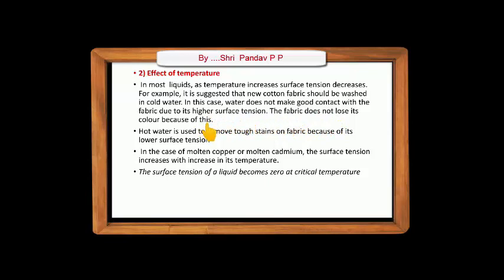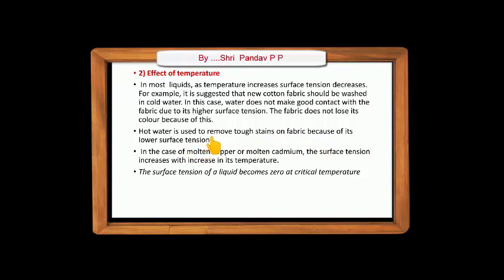And also, to remove tough stains and dust particles on fabric, we use hot water. Now how does hot water remove the stain? See, hot water is used to remove tough stains on the fabric because of its lower surface tension.